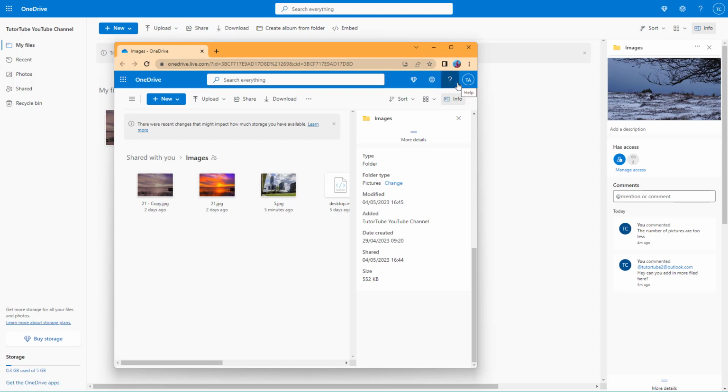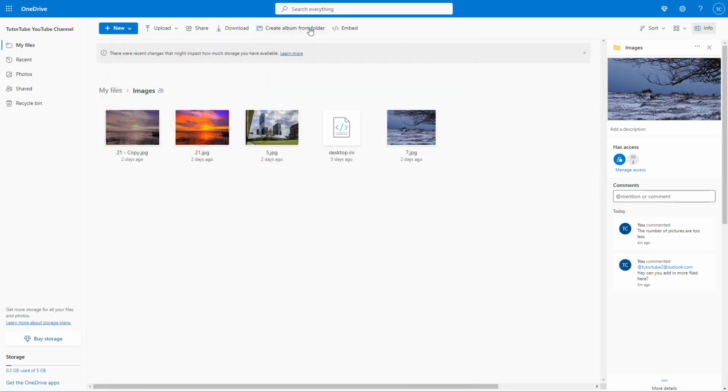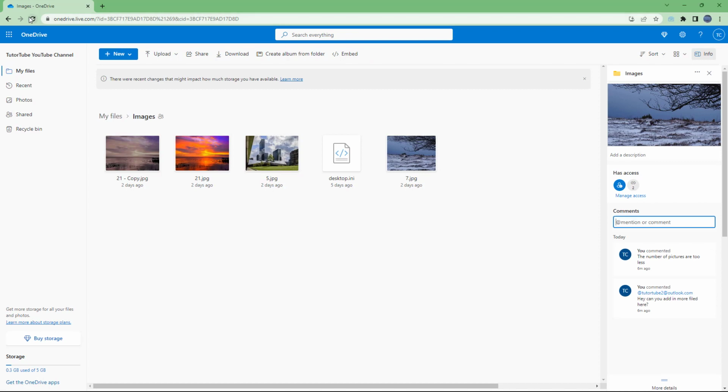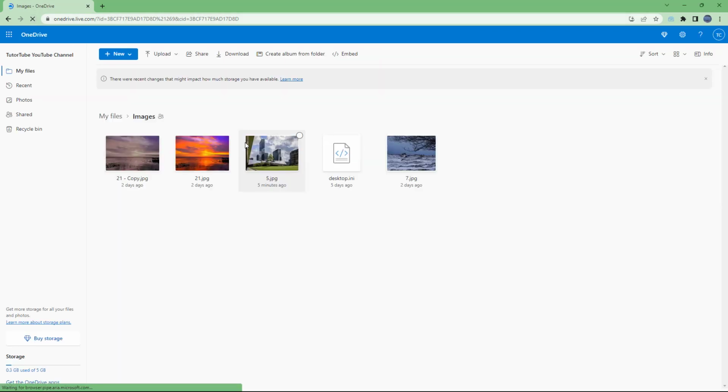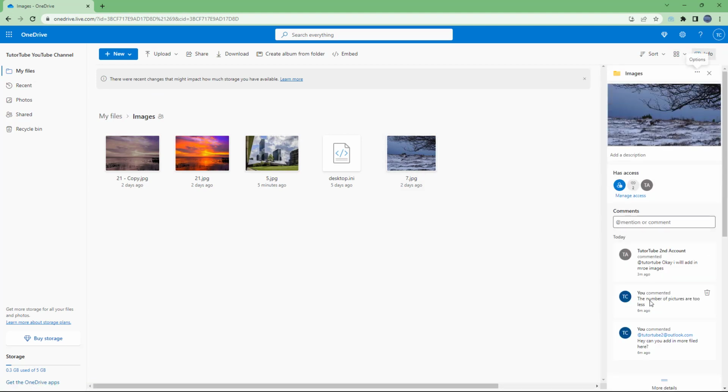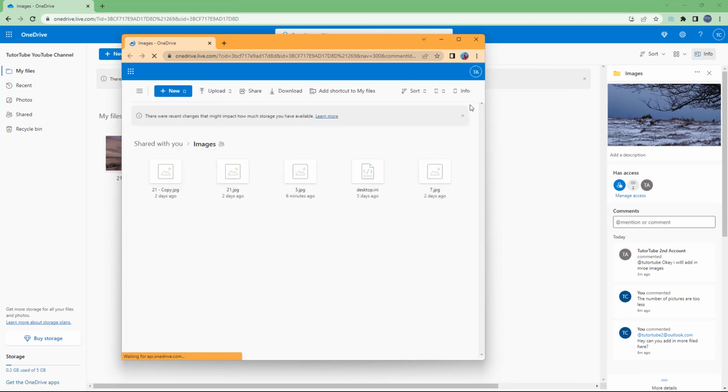And that is how you can tag the other person and then comment as well. So if I were to refresh this right here, then what I will be able to see is this right here, as you can see. So if I were to refresh this and go to info, you can see that this is what I have right here. But I didn't actually comment correctly right here. I do need to type in the full email address just like this. So let's just do that again right here and correct it.